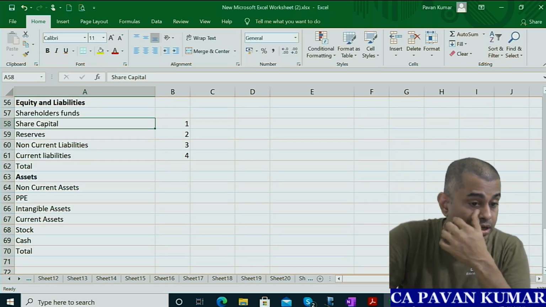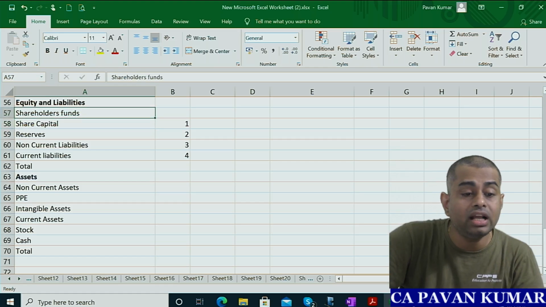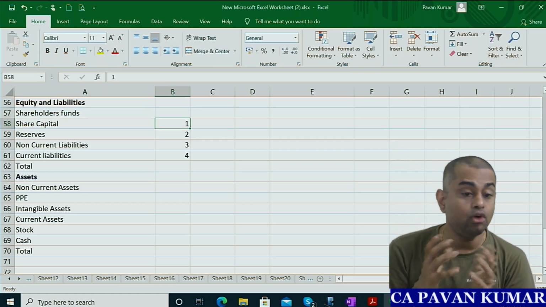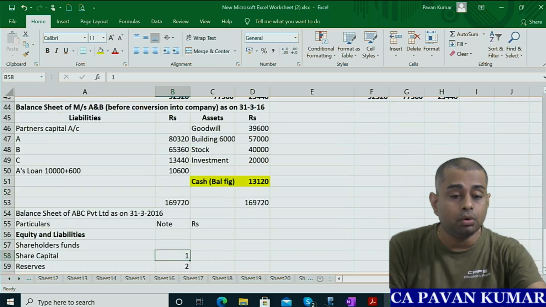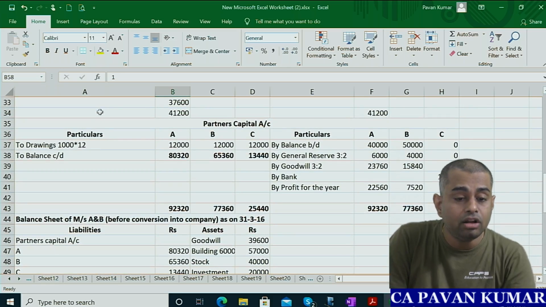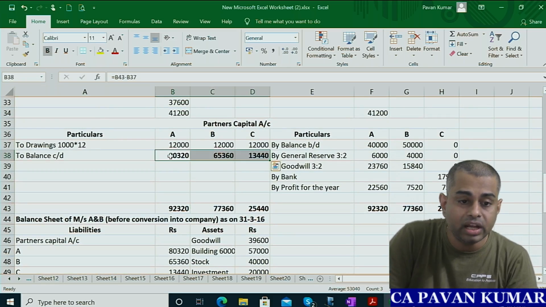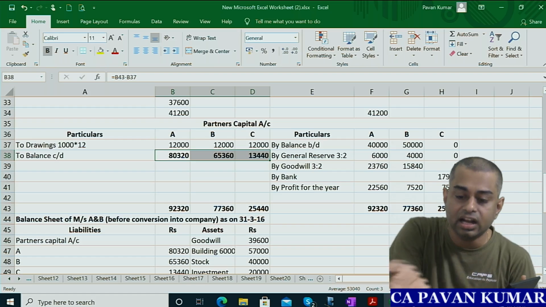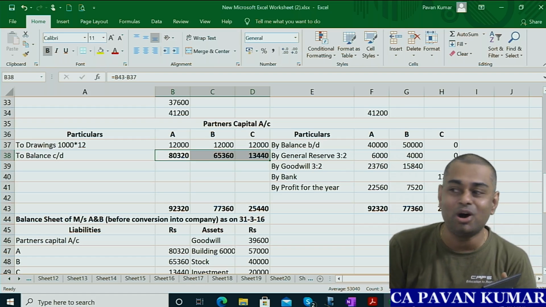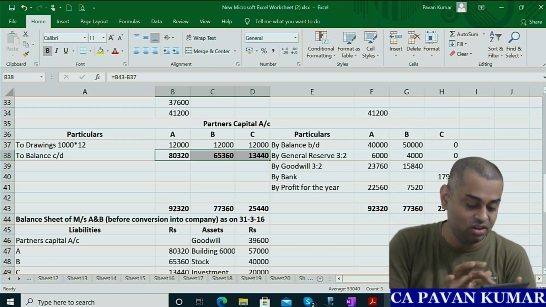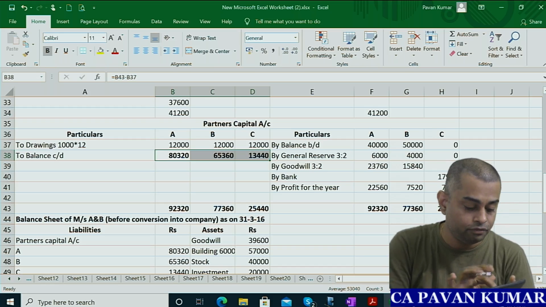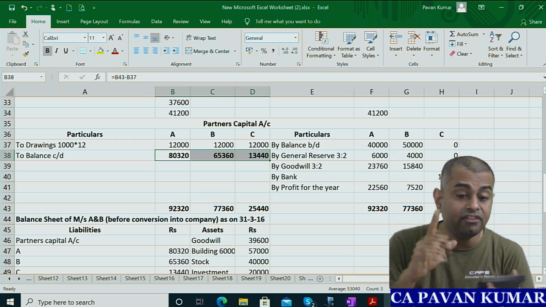Okay. Now, can you tell me what is the amount of share capital we need to write? Any idea? How do we calculate share capital, you know? Now, closing capital of these 3 partners put together is 1,59,120. Pavan sir, how do you know? I have highlighted in the Excel sheet, it will appear here at the bottom. Okay, so 80,320 plus 65,360 plus 13,440 put together 1,59,120.